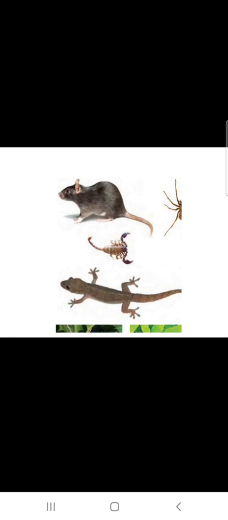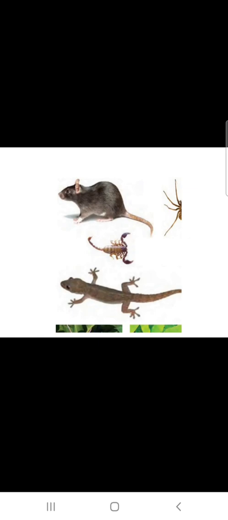Now children, which are the harmful living things? You can see all these insects. As I told you about useful living things, there are also harmful living things. Some animals and plants around us are harmful to man. For example, mosquitoes and flies spread diseases. Cockroaches, mice, rats destroy our food. Lice and ticks also spread diseases. The bites of some poisonous lizards, spiders, snakes and scorpions can even cause death.